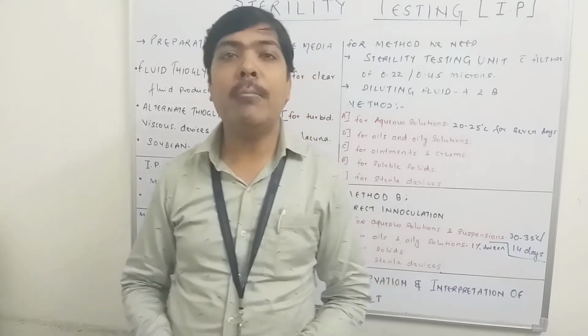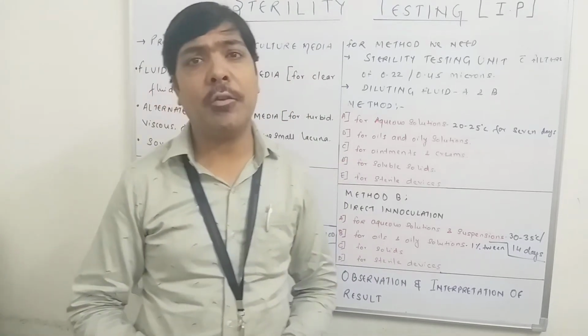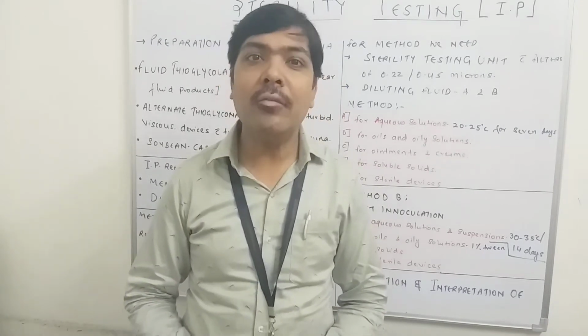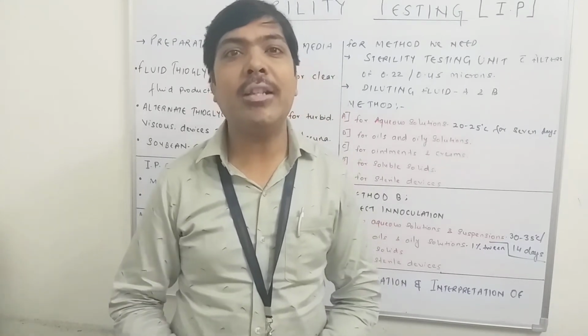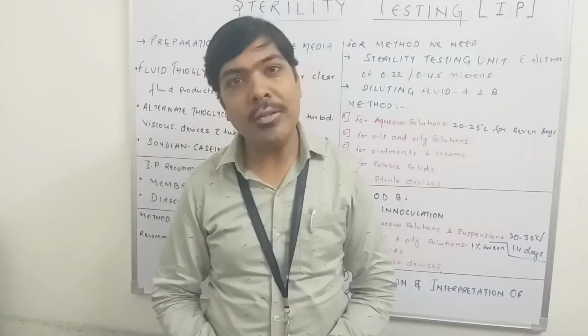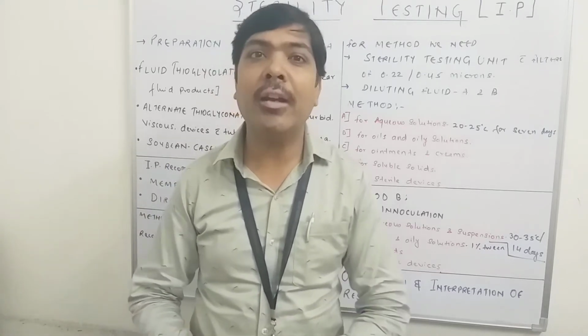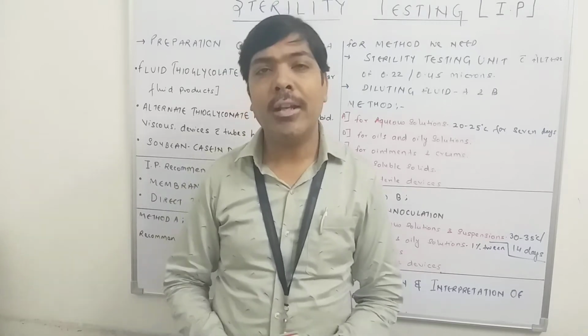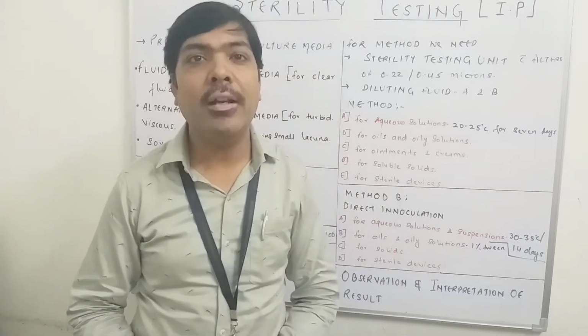So after the manufacturing, after the sterilization process is completed, in the final product we again have to perform the test for sterility. Because in the sterilization process, we know that various categories of validation take place.